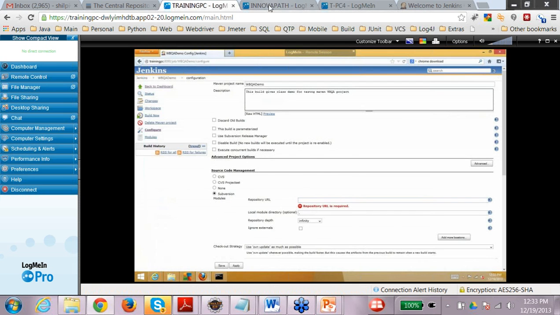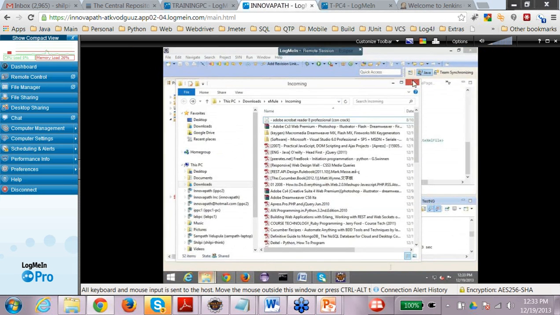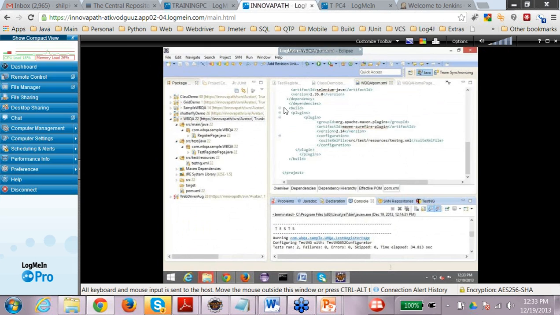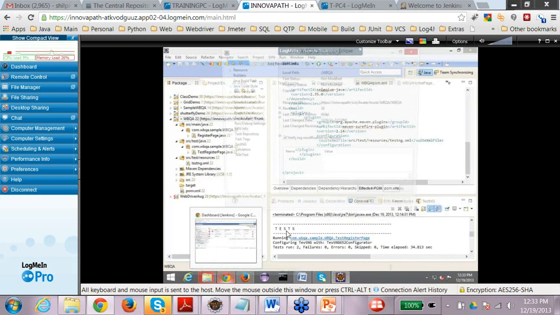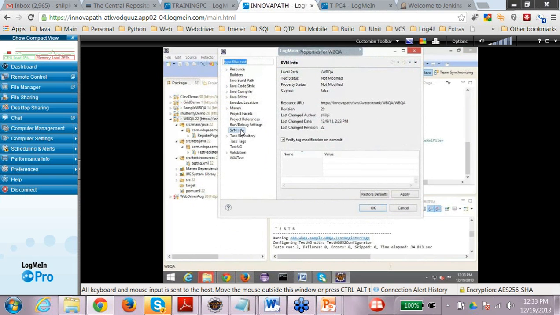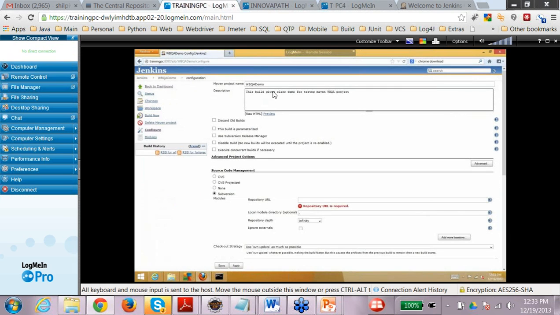Go back to your project. So this is my project which I have been working on, and the name of the project is, let's say, RWPQA, right? So right click on your project and go to the properties, and then you will see SVN info, and here you will see the resource URL. So just copy this resource URL and go back to where Jenkins is running.